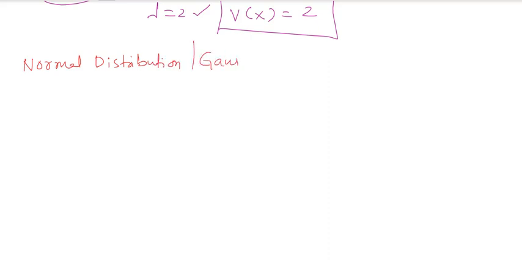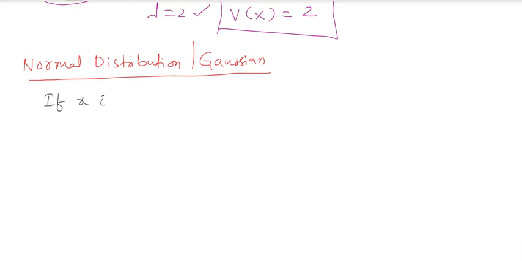Normal distribution or Gaussian distribution. So this is the complete axis. Binomial distribution is 0 to n parameter and 0 to n values. Poisson distribution is 0 to infinity, and the normal or Gaussian distribution is nothing but from minus infinity to plus infinity.